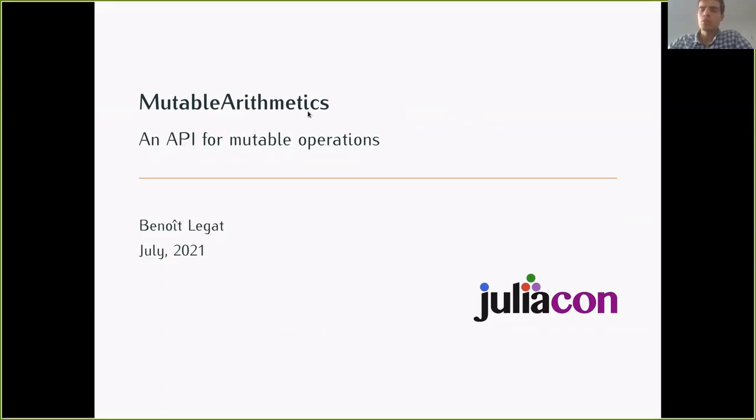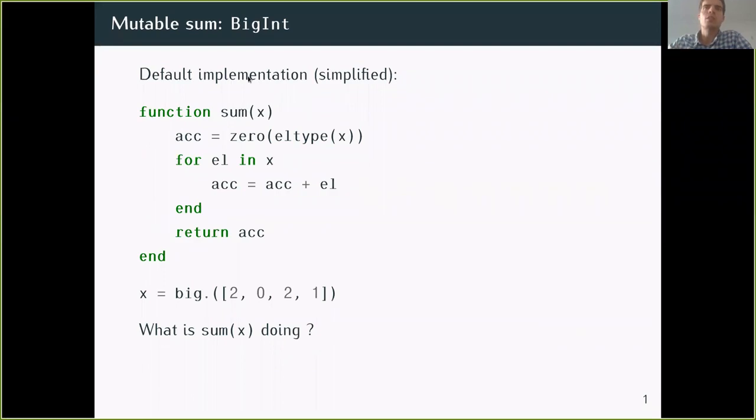Welcome to this presentation on mutable arithmetic. So I start with this example. When you take a sum of some iterable in Julia, it does exactly something equivalent to this. And when you have a vector of big integers for this sum, instead of creating a new accumulator each time, you actually mutate the accumulator every time.